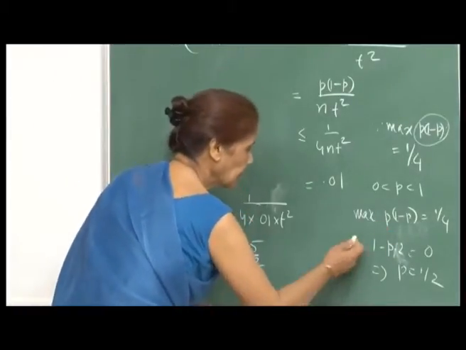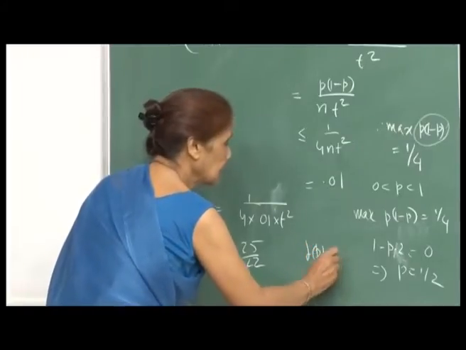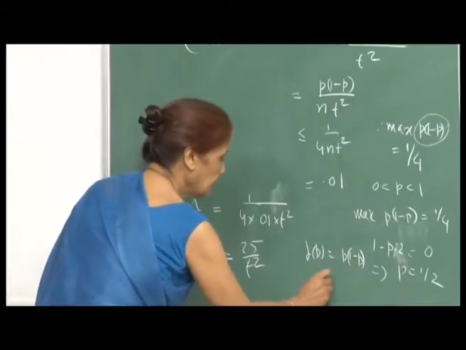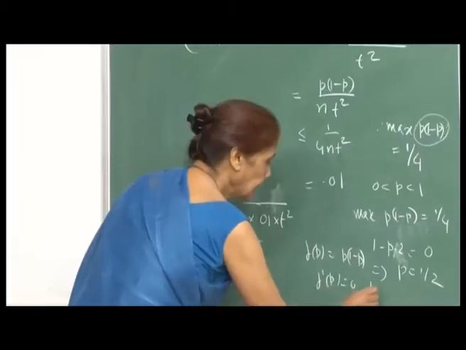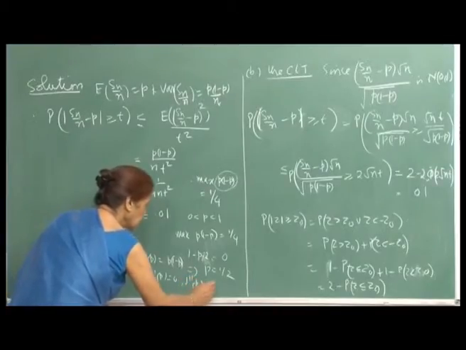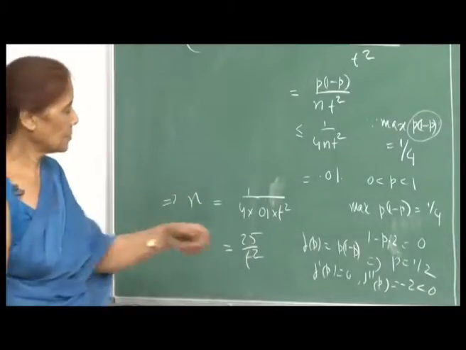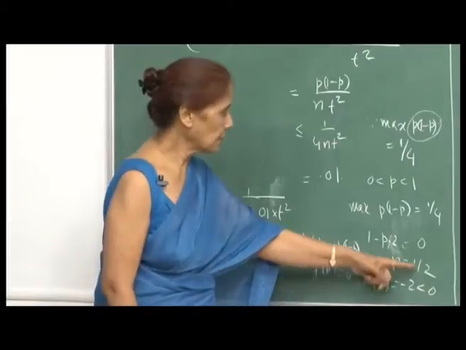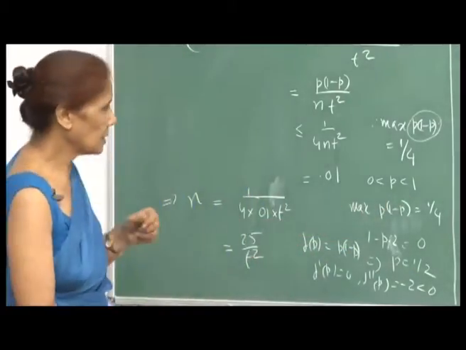If f of p is p into 1 minus p, then f prime of p equal to 0 gives p equal to half, and f double prime of p is equal to minus 2, which is less than 0. So the critical value is the maximizing value, and p equal to half gives the maximum. You can also prove this by concavity and so on.